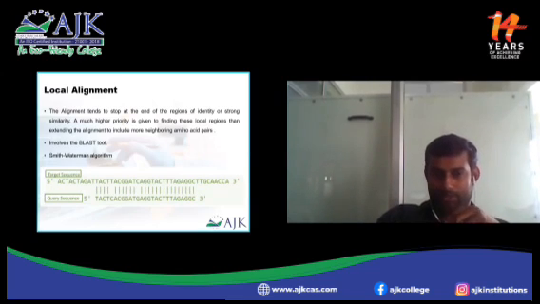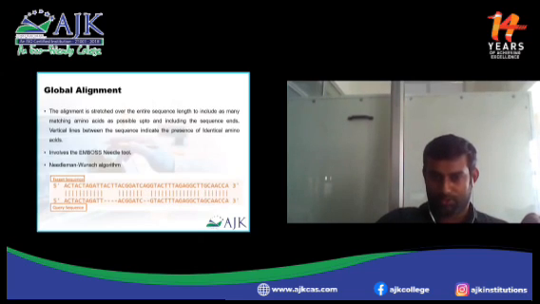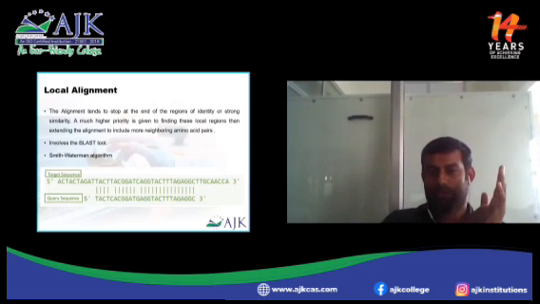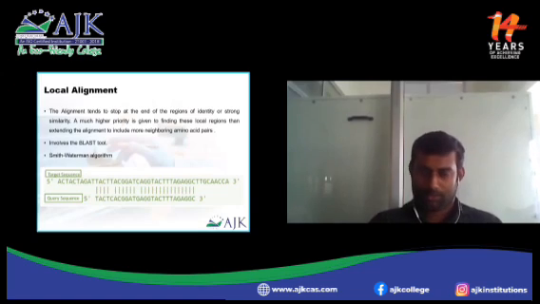In the BLAST online tool, it involves this local alignment only. Here you can see the two sequences are not stretched. Compare with the first one, where both are stretched and equally aligned. In local alignment, it tends to stop at the end of the regions of identity or strong similarity. A much higher priority is given to the local regions only. It extends the alignment to include more neighboring amino acid pairs, which involves BLAST2. It was developed by Smith and Waterman and named under them as the Smith-Waterman algorithm. This is the commonly used algorithm for pairwise alignment.